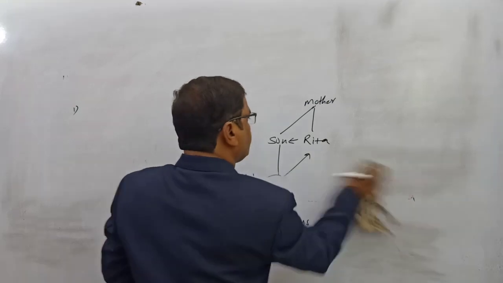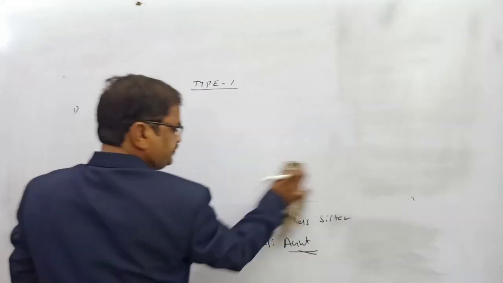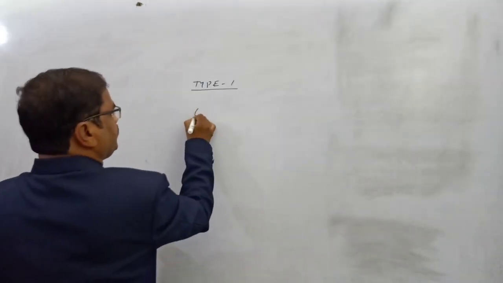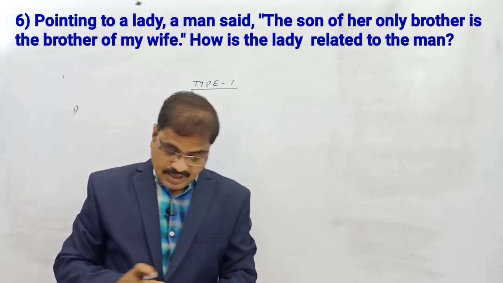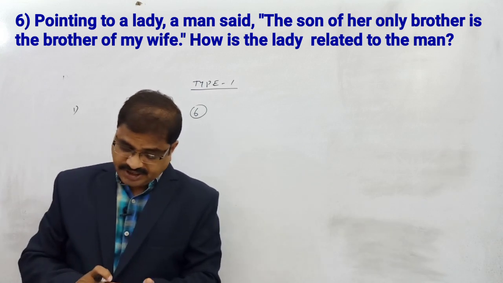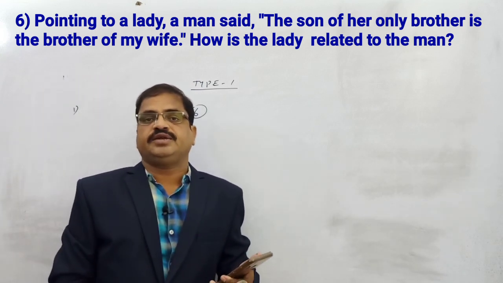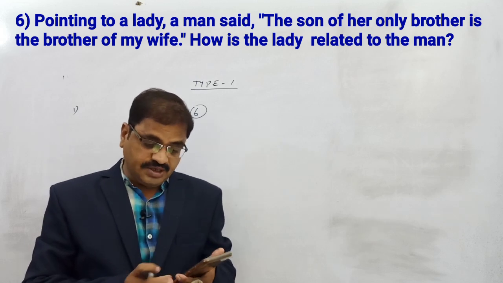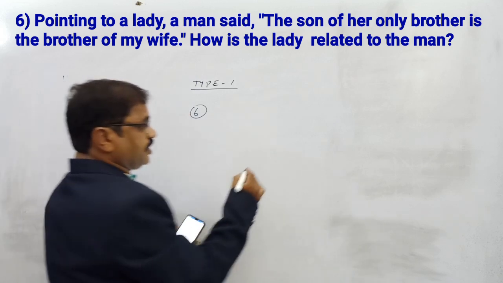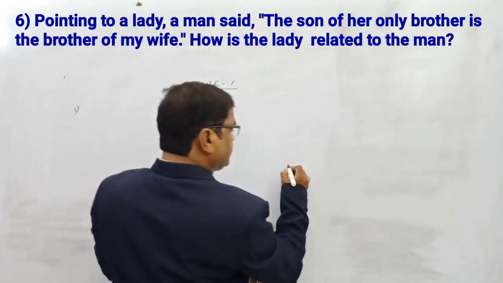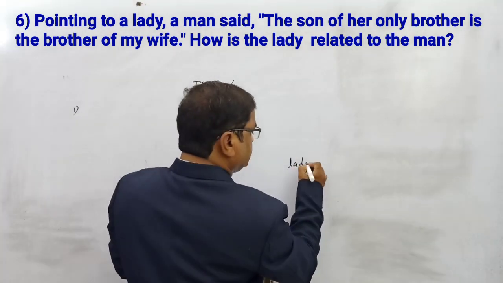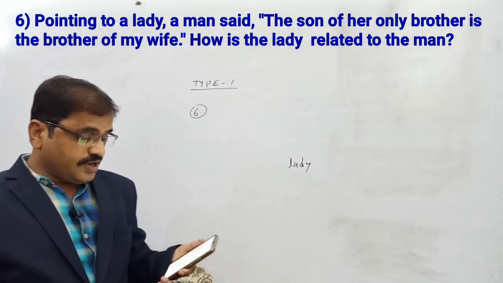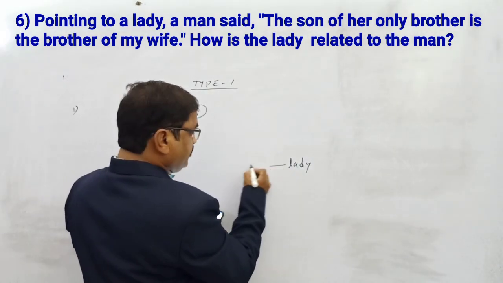Okay. Now come to question number 6. Question number 6 is, pointing to a lady, a man said. The introducing person is the man. He is introducing the lady. Pointing to a lady, a man said, the son of her only brother. Introducing a lady, so I will take the lady here, because he is introducing her only. Pointing to a lady, a man said, the son of her only brother, her brother's son.